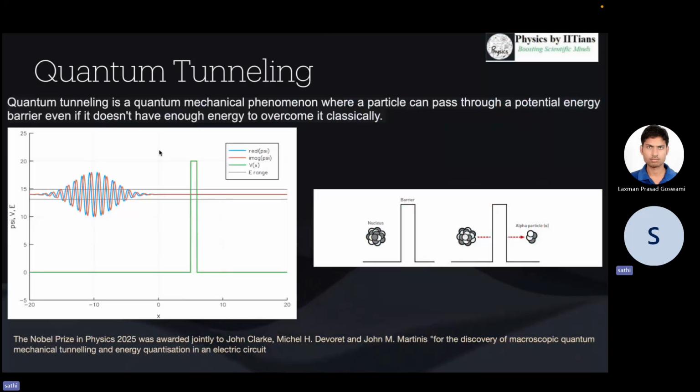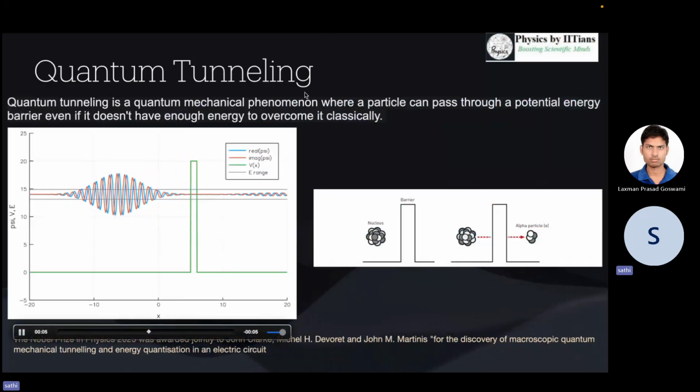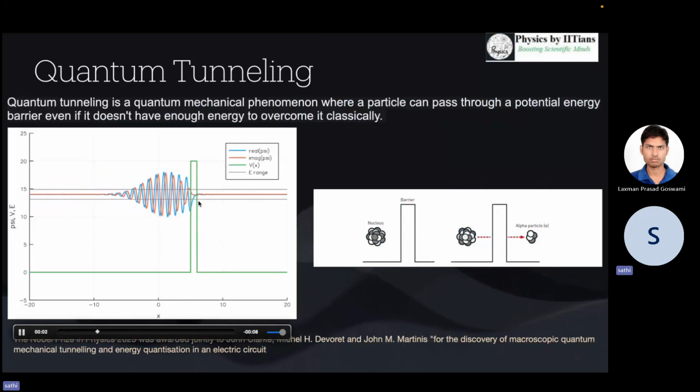So, what is the quantum tunneling effect? We all know that quantum tunneling is a quantum mechanical phenomenon where a particle can pass through a potential energy barrier even if it does not have enough energy to overcome it classically. For example, if we have a potential barrier V(x), and the energy of the particle, which is represented by a wave packet, is less than the potential barrier V(x), even then there is a probability of tunneling through the barrier, and it cannot be zero. So there is always a finite probability to pass the barrier.